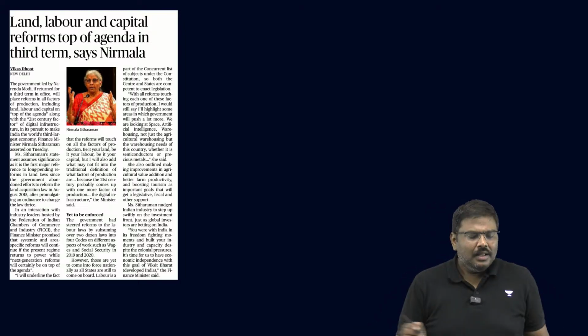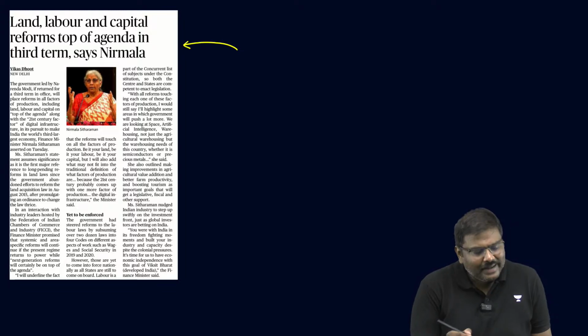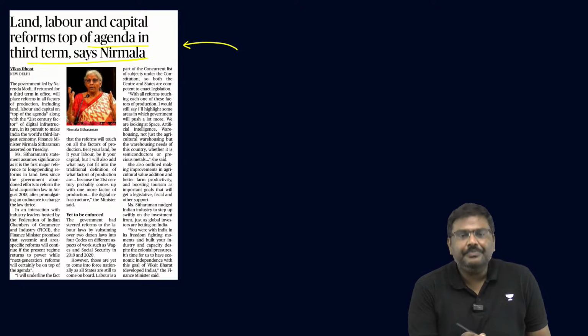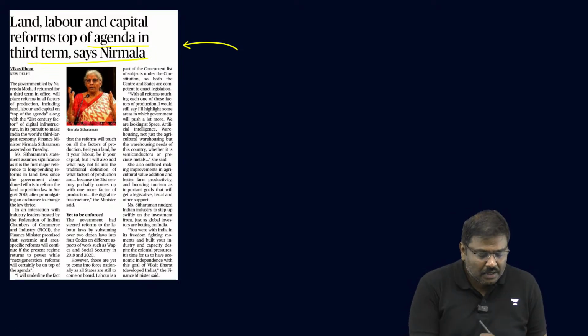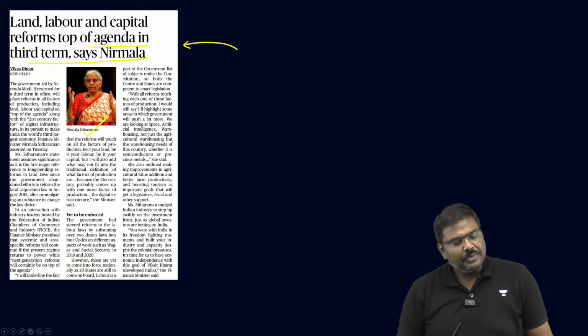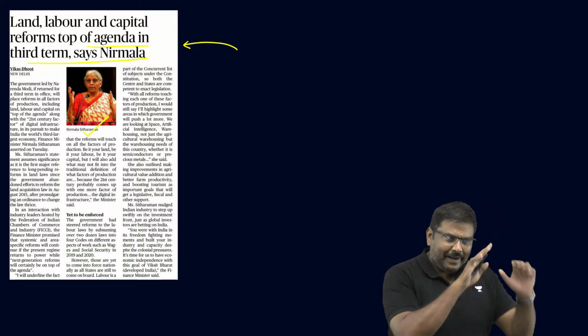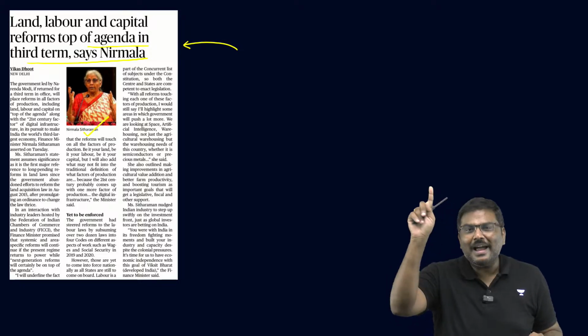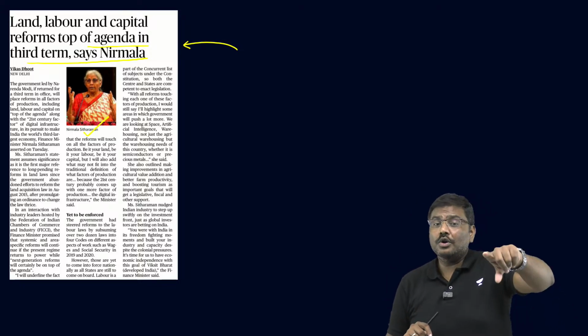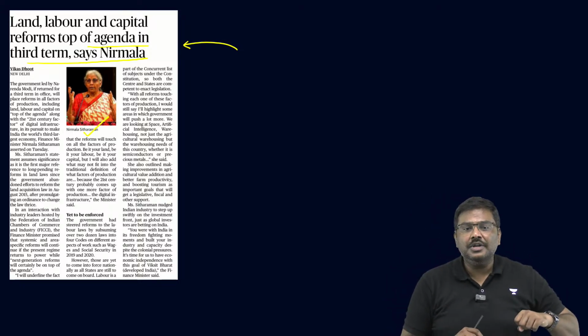Please read the headline of the article. All of you, please read the headline of the article. Land, labor and capital reforms top agenda in the third term, says the Finance Minister Nirmala Sitharaman. Now, question will be, sir, okay, the headline mentions land, labor and capital, but your question is on factors of production.